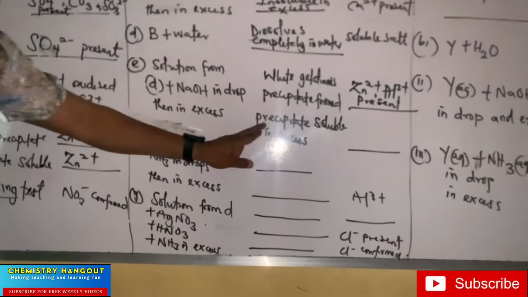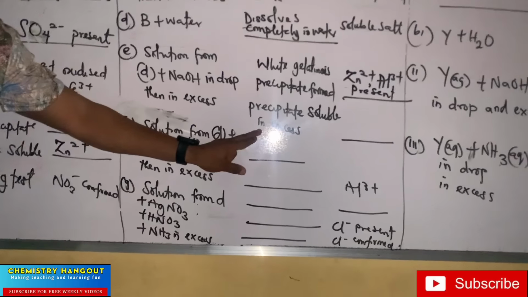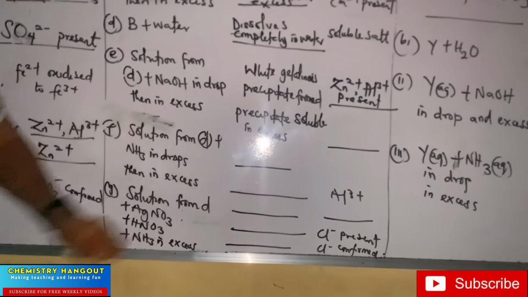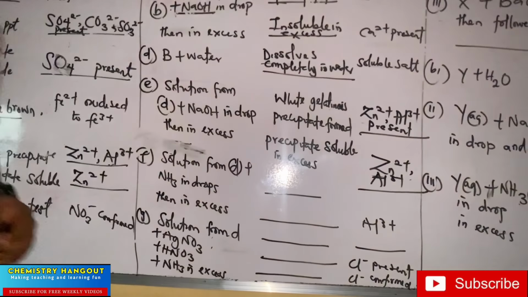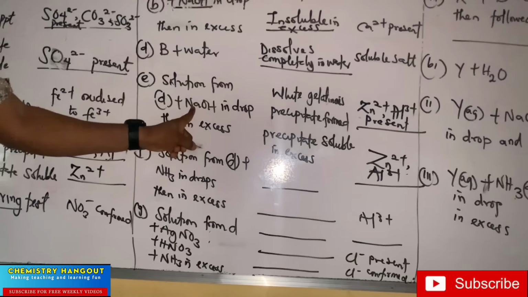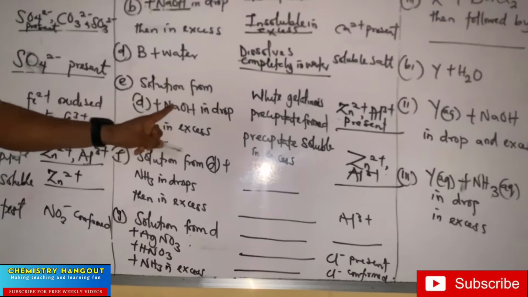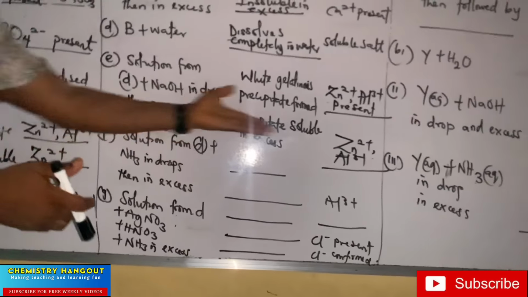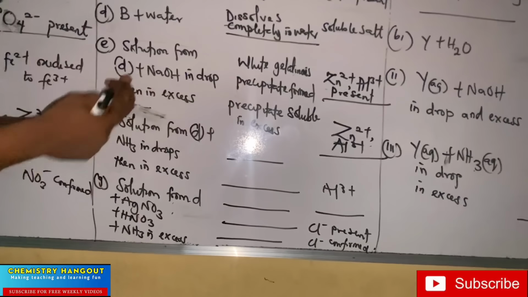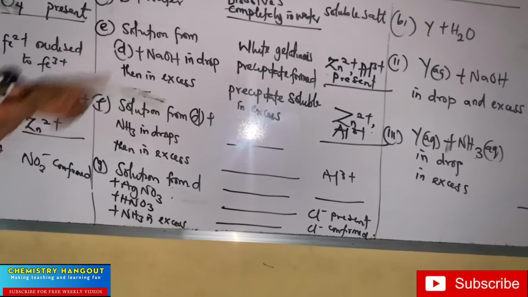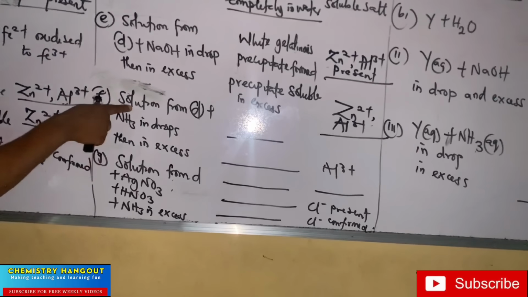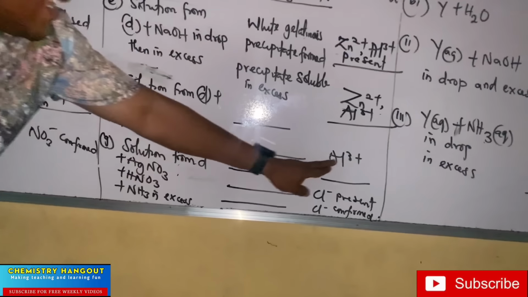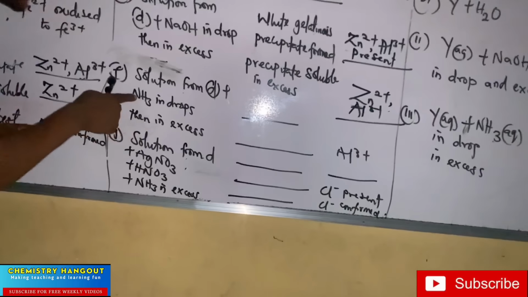Then in excess, precipitate is soluble in excess. Did you see that? Precipitate is soluble in excess. If the precipitate is soluble in excess, because aluminum is soluble in sodium hydroxide, yes, it is. So solution from this plus sodium hydroxide in drop, white gelatinous is either zinc or aluminum. If it is soluble in excess, it could be because zinc is soluble in excess sodium hydroxide, aluminum is soluble in excess. But now let's come now. Look at this. Solution from D plus NH3 in drop and in excess. You see aluminum. So which means in drop and in excess.